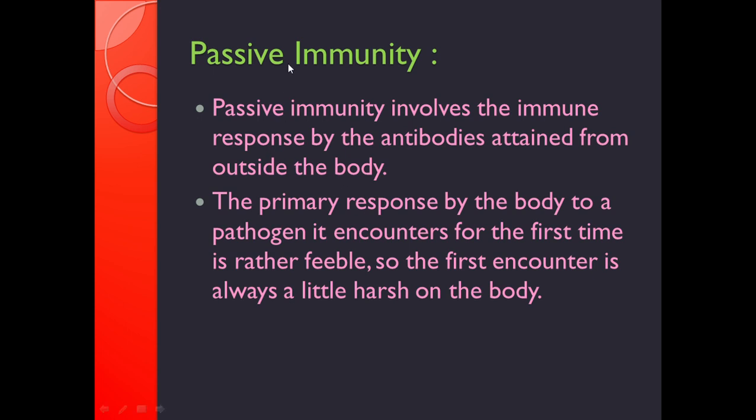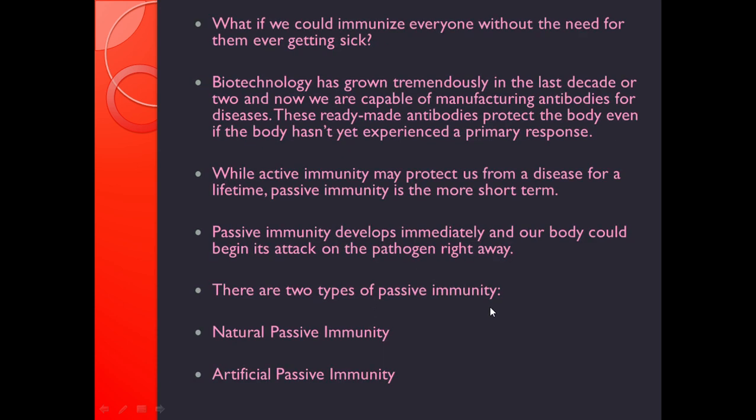Next type is passive immunity. Passive immunity involves the immune response by the antibodies attained from outside of the body. The primary response by the body to a pathogen it encounters for the first time is rather feeble. So, first encounter is always a little harsh on the body. When we have an infection for the first time, it's a little harsh on the body because the body is not aware about that infection. So what if we could immunize everyone without the need for them ever getting sick?